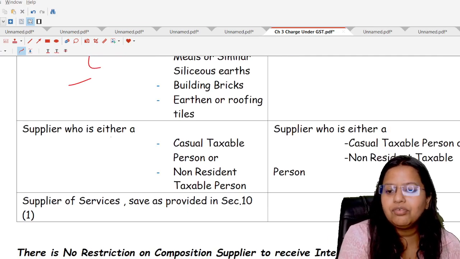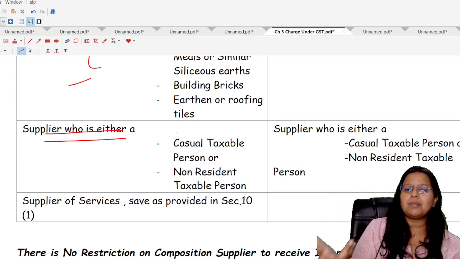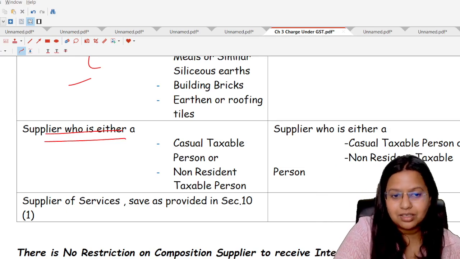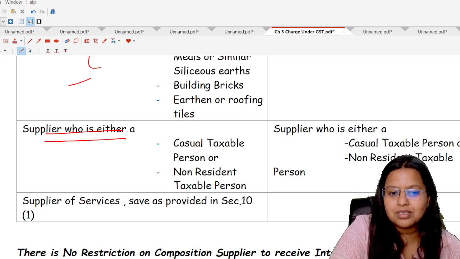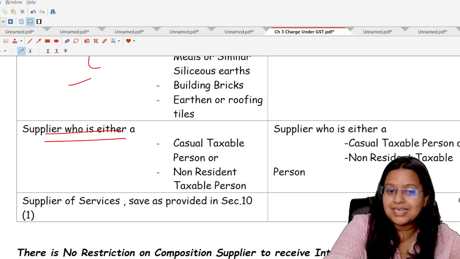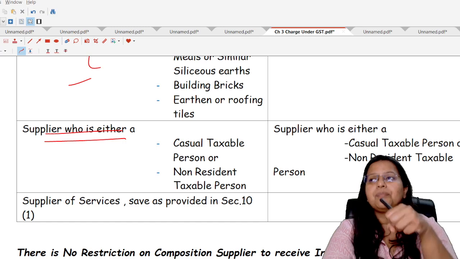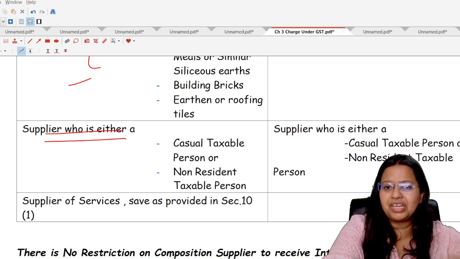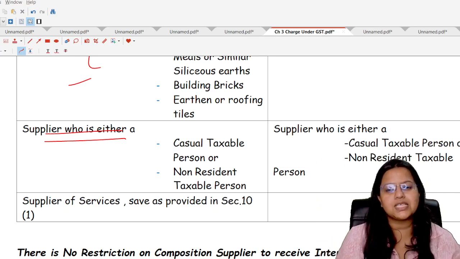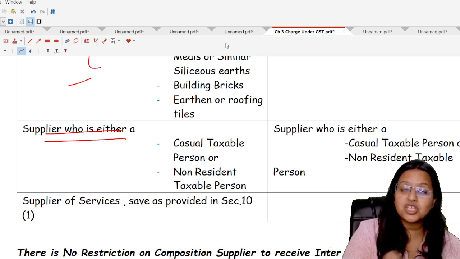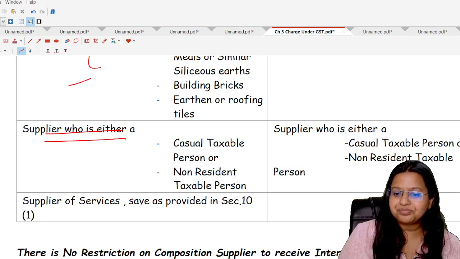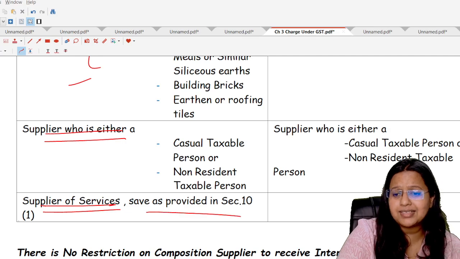Now, students, if a supplier is a casual taxable person or an NRTP, a non-resident taxable person, we have covered it in our classes. You know that a casual taxable person is one who has taken registration for a short-term period in a state, and a non-resident taxable person is a foreigner who wants to sell something in our country for a particular time period. So a CTP or NRTP, whether providing goods or services, is not allowed the composition scheme. Actually, they have to pay advance estimated tax to the government. That is provided in Section 10, subsection 1.